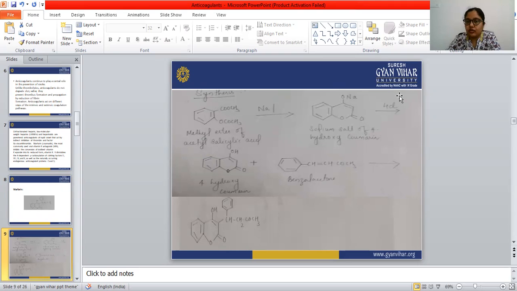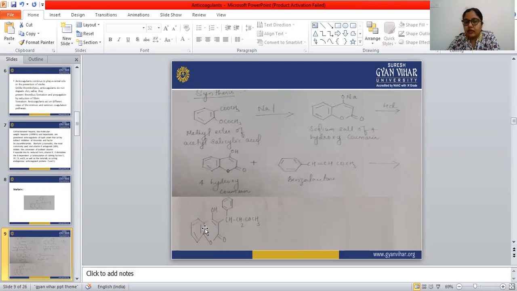This is reacted with hydrochloric acid. NaCl is removed from here and this H comes here, so an alcoholic group is formed here. This is 4-hydroxycoumarin. 4-hydroxycoumarin is reacted with benzyl lactone, and this is the structure of the benzyl lactone.